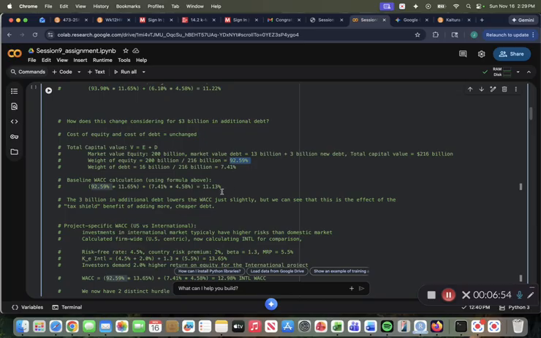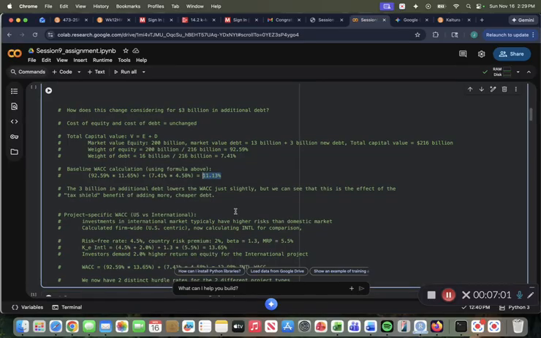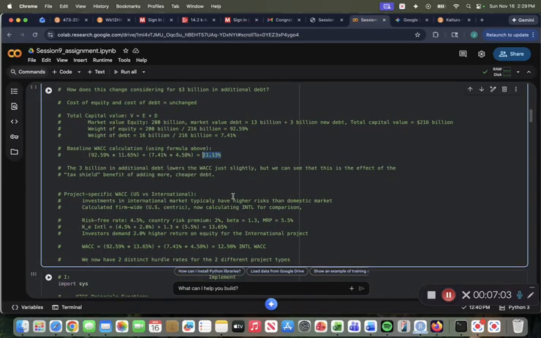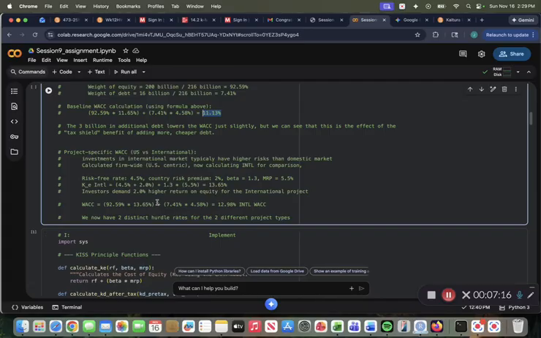So then plugging those new numbers into our WACC calculation gives us 11.13%, which shows that bringing in some new debt into this large investment, even though it's just a little bit, will bring our WACC down just a little bit, which is a good thing. So $3 billion in additional debt lowers the WACC just slightly, but we can see that this is the effect of the tax shield, which is the benefit of adding more cheaper debt and having some more extra leverage in our company.